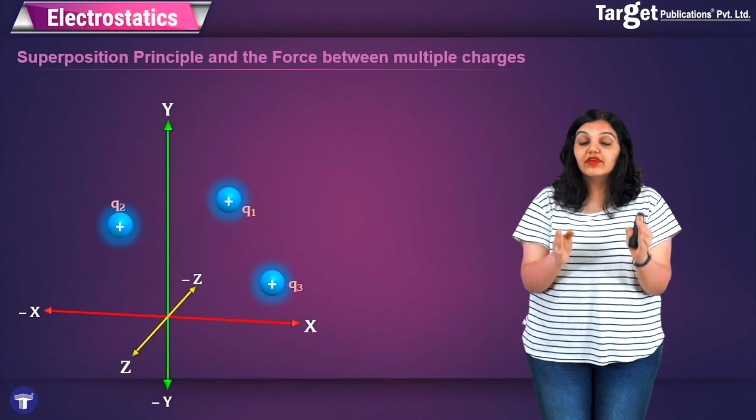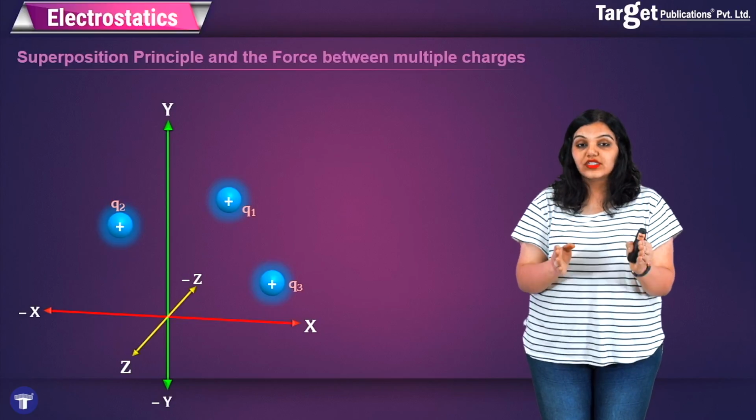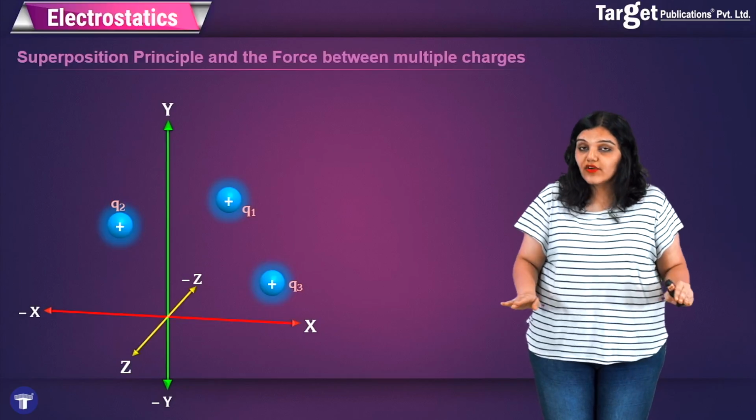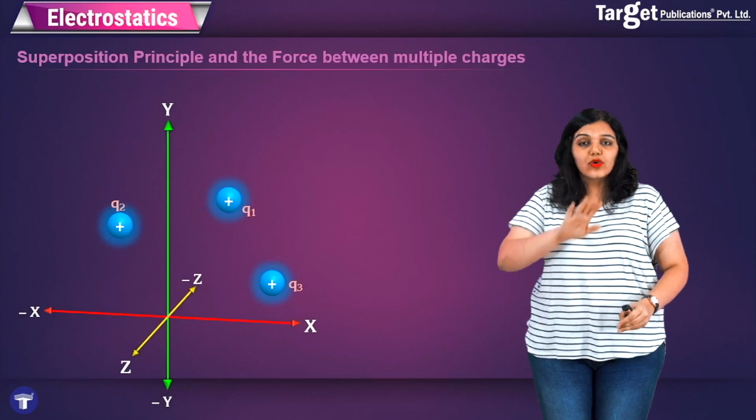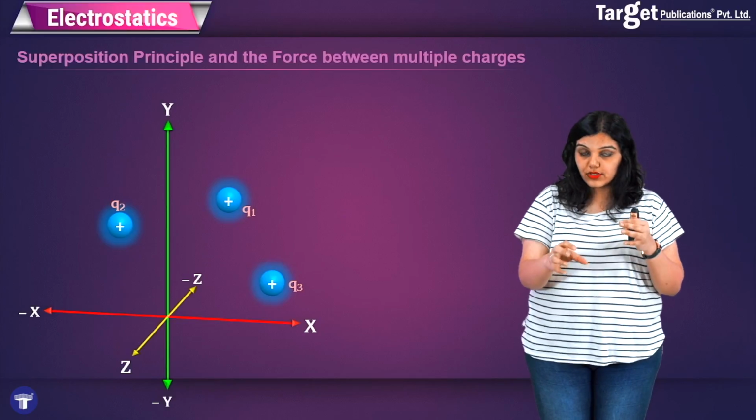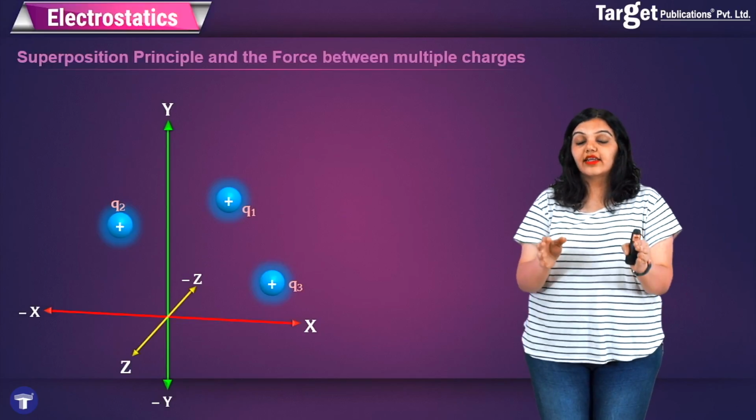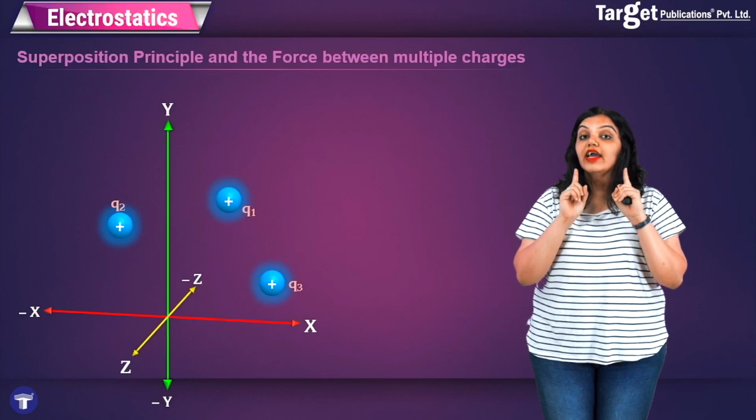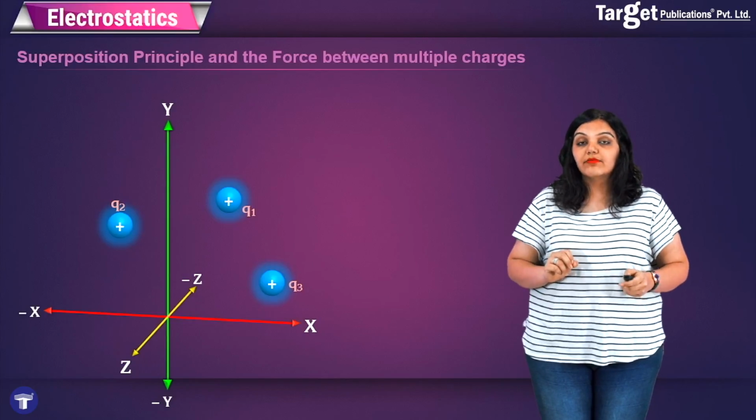That is, first I will write down the value of the force acting between Q1 and Q2, assuming that Q3 does not affect this interaction at all. So ignore Q3 for a second and write down the force acting between Q1 and Q2. Then ignore Q2 and write down the force acting between Q1 and Q3, and simply add them vectorially. So let's see how we can perform this.